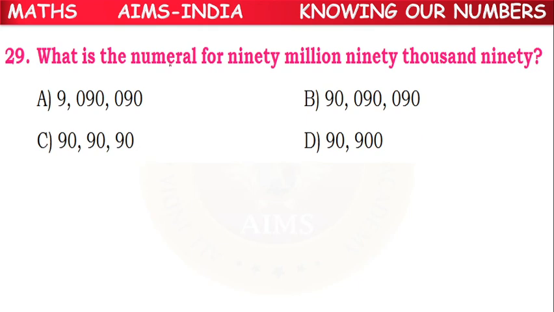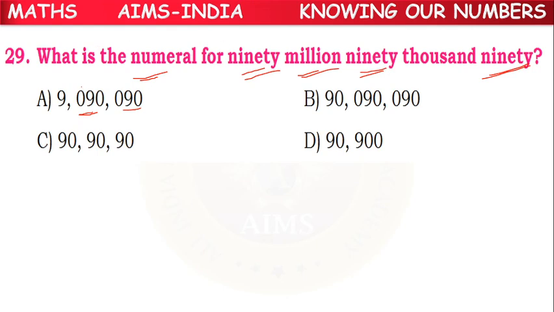So next, what is the numeral for 90 million, 90,000, 90? In the international system, we have a comma after 3 digits. First we have the ones period, thousands period, and so on.